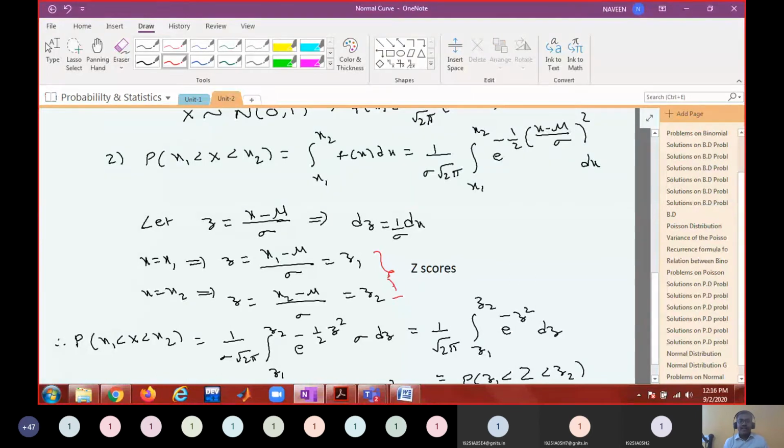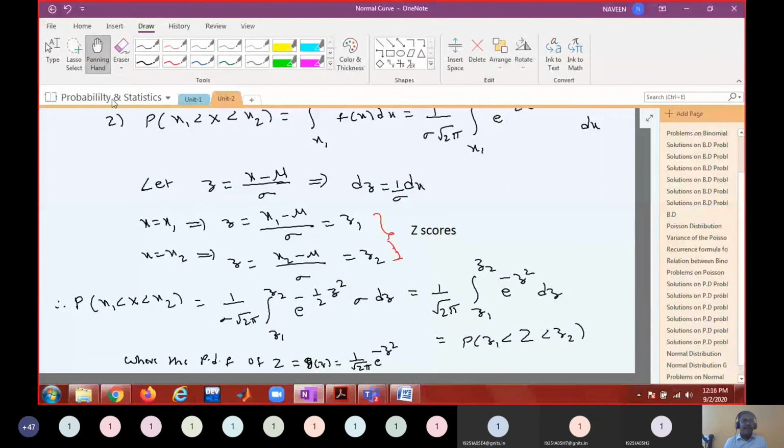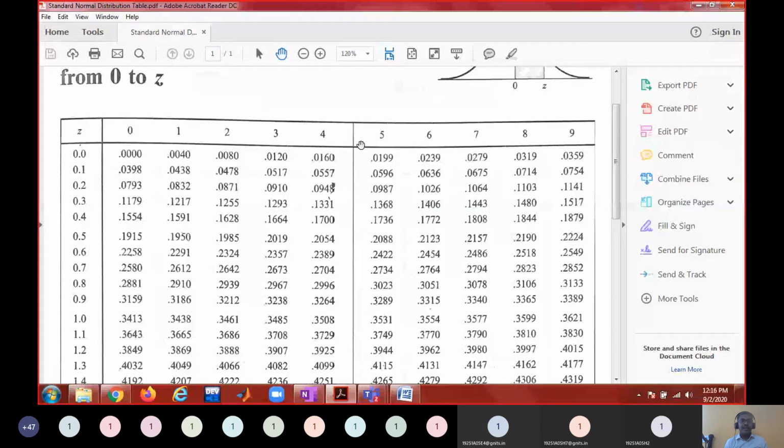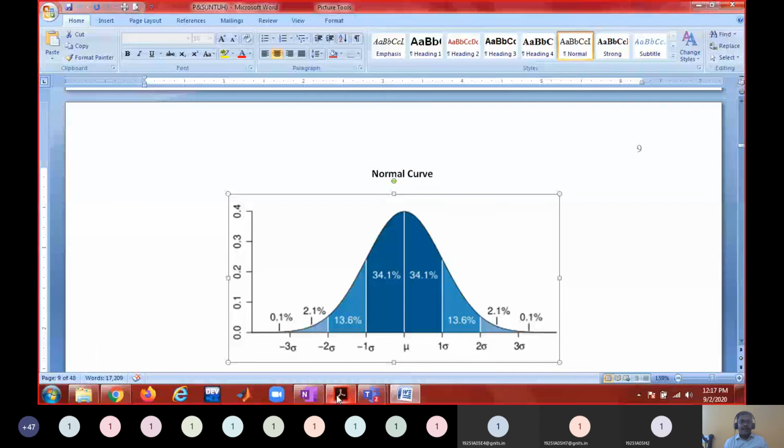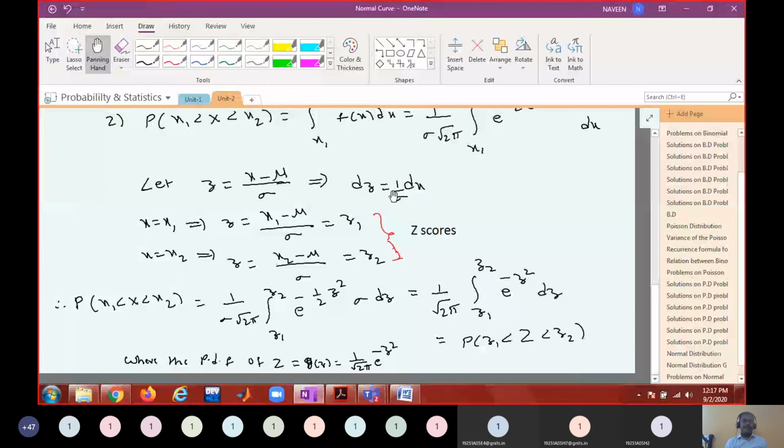We transform the normal probability into standard normal probability, and by looking at the standard normal distribution table, we are going to find the probability.